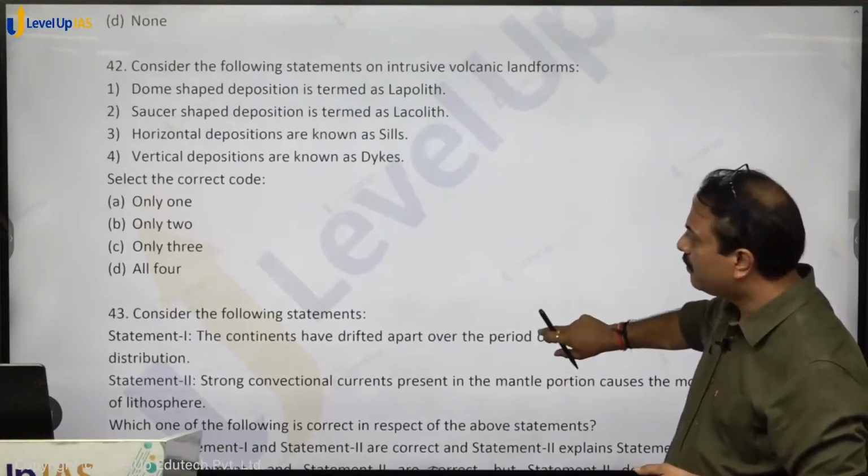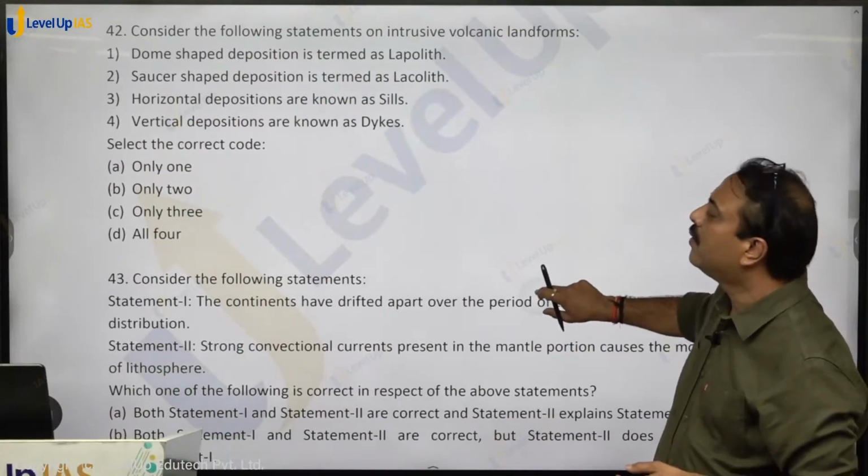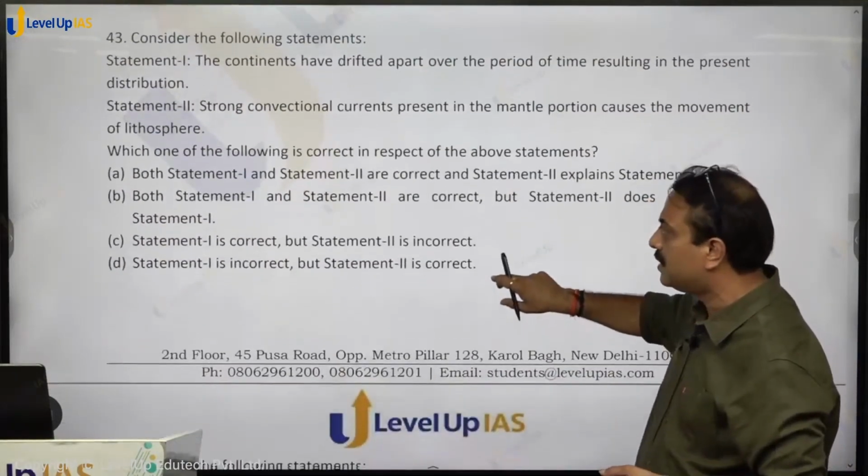So what was the answer? 1 is wrong, 2 is wrong, 3 and 4 are correct. Only 2, option B, B for boy, shall be the right answer.